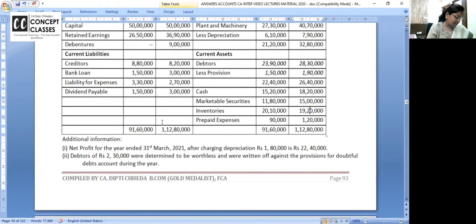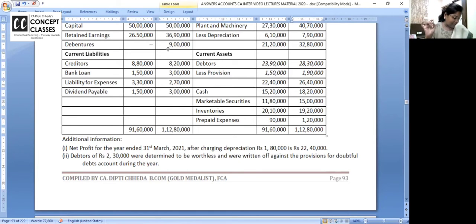What else? Yes, so now see, debentures are issued 9 lakh. That also we will take. 9 lakh issue of debentures. I hope you have taken both items. Issue of debentures is inflow and dividend paid 10 lakh 50,000 is outflow.